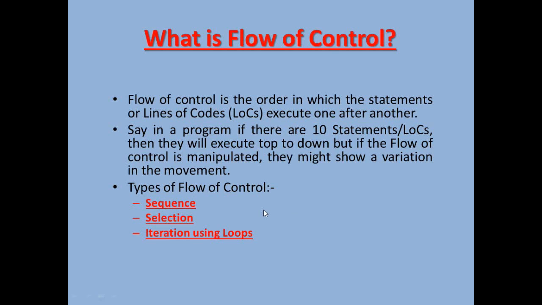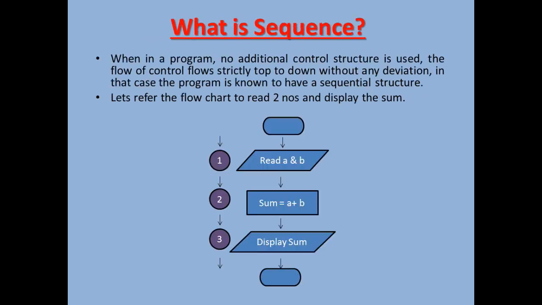Now, I'll move to the first type of flow of control, which is sequence. What is a sequence? Sequence is a flow of control where we don't find any deviation. It strictly follows a top to down approach. That means when in a program no additional control structure is used, that is, you are not using any selection or any loop, then the flow of control flows strictly top to down without any deviation. In that case, the program is known to have a sequential structure.